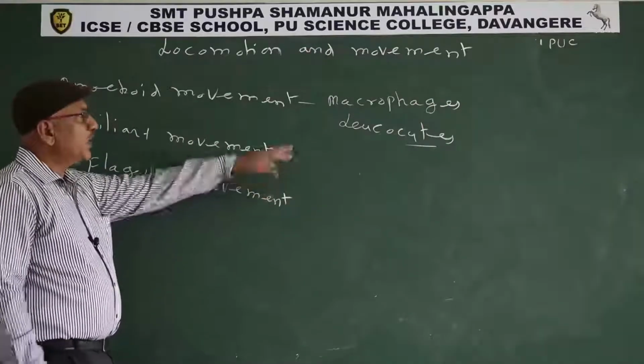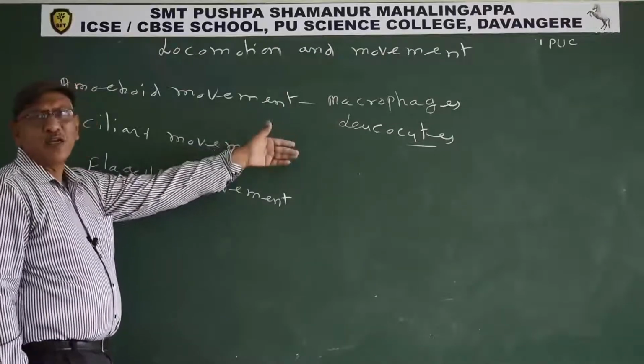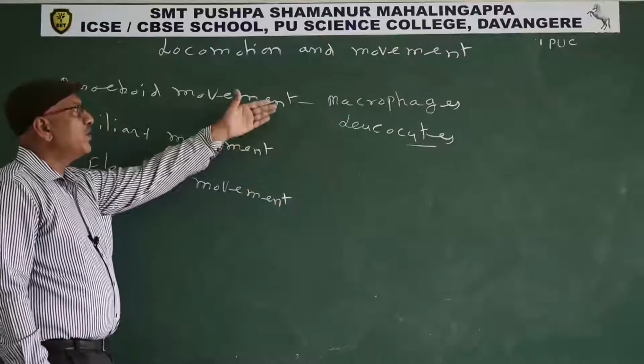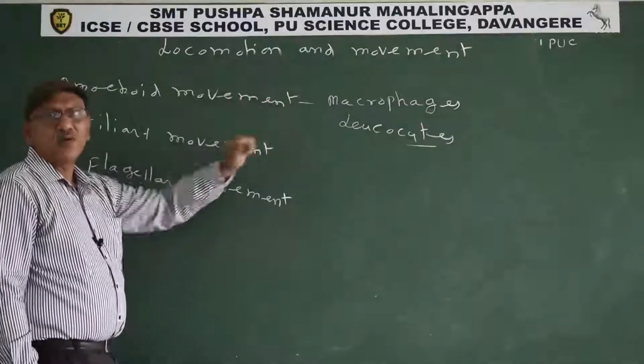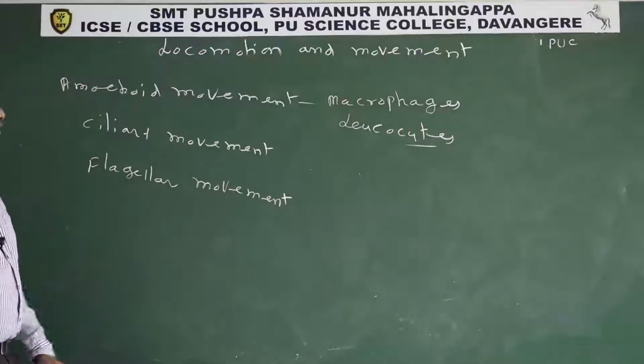So in our body, macrophages and leukocytes, meaning white blood corpuscles, perform amoeboid movement. Macrophages are monocytes present in the connective tissue. They are also one type of leukocytes.